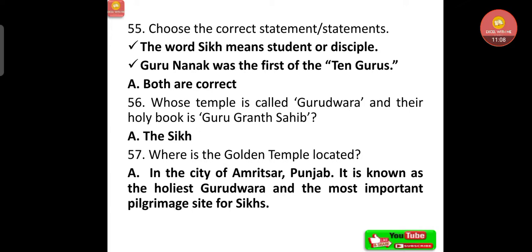Now whose temple is called Gurudwara and their holy book is Guru Granth Sahib? That is the Sikh. Where is the Golden Temple located? In the city of Amritsar, Punjab. It is known as the holiest Gurudwara and the most important pilgrimage site for the Sikhs.